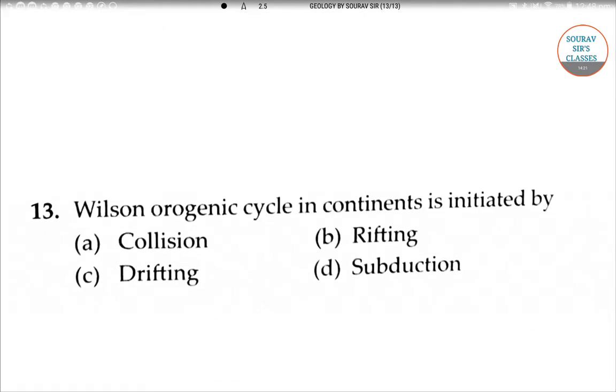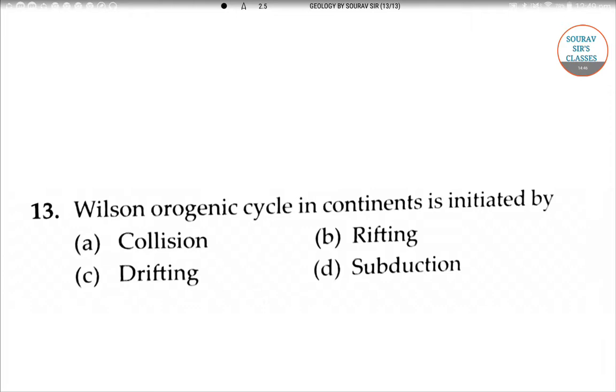So let's discuss the question. Wilson orogenic cycle in continents is initiated by collision, rifting, drifting, or is it subduction? Okay, so first we'll have to see what this Wilson orogenic cycle is. So let us write down what this cycle is.